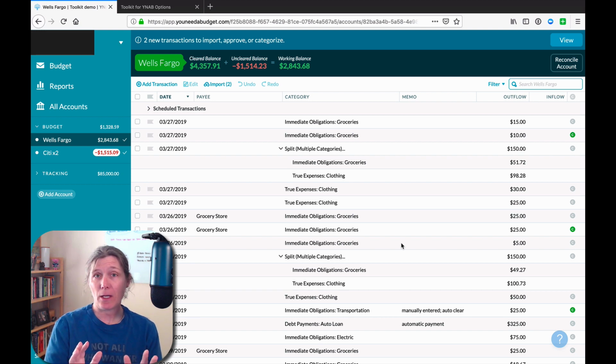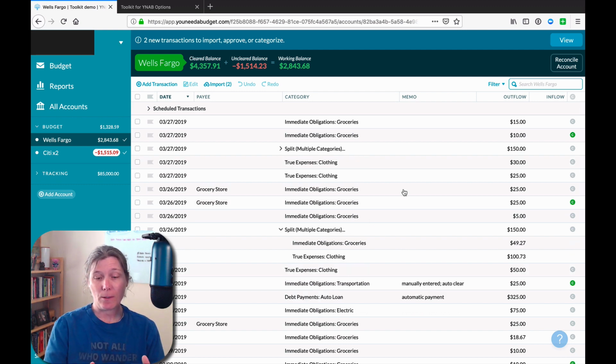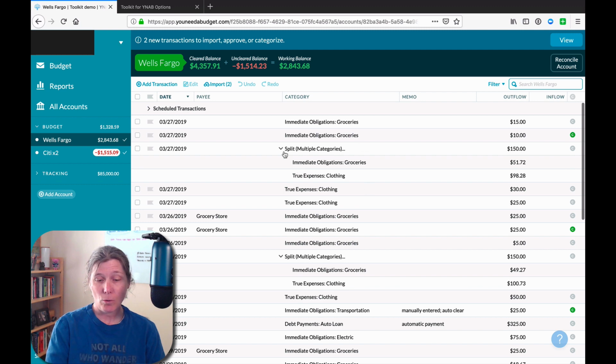And it's just simple. Every single row is different from the one above or below it. So there's no extra special logic built in here that deals with split transactions. So it doesn't make all of this particular split transaction a solid color indicating that this one belongs together. It doesn't have any special programmatic logic behind it. So every other row is white and every other row is gray, whether you are looking at a split transaction or not.